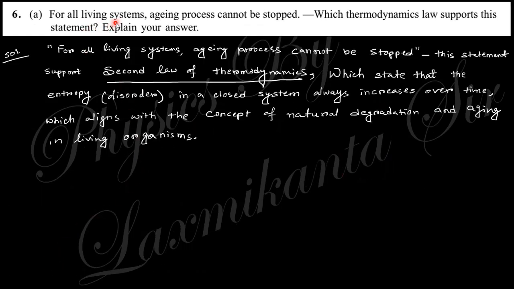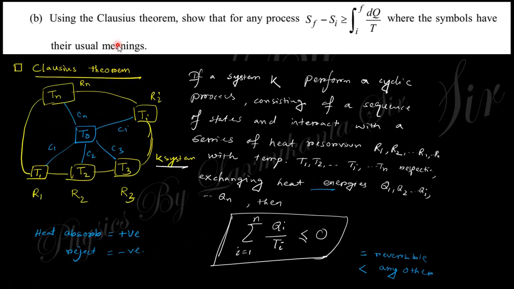Next, for a living system, the aging process can be stopped; which thermodynamic law supports this? The second law of thermodynamics supports this. Okay. Next question says, using Clausius theorem, show that for any process S_f minus S_i is greater than or equal to the integration from i to f of dq by T, where symbols have their usual meaning.